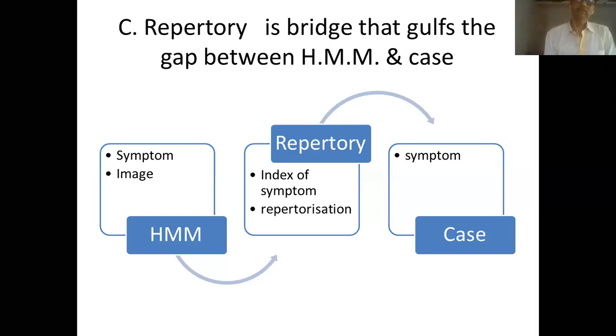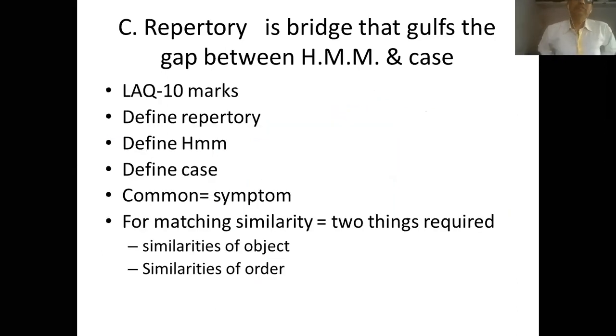I also discussed this point in the last lecture, but today I will discuss this topic again in brief, mainly how to write a long answer question if this specific sentence is asked: repertory is a bridge that bridges the gap between homeopathic materia medica and case. I explained it in detail in the previous lecture, but I think it was not understood. So again, today I will guide you on how to write this long answer question if it is asked.